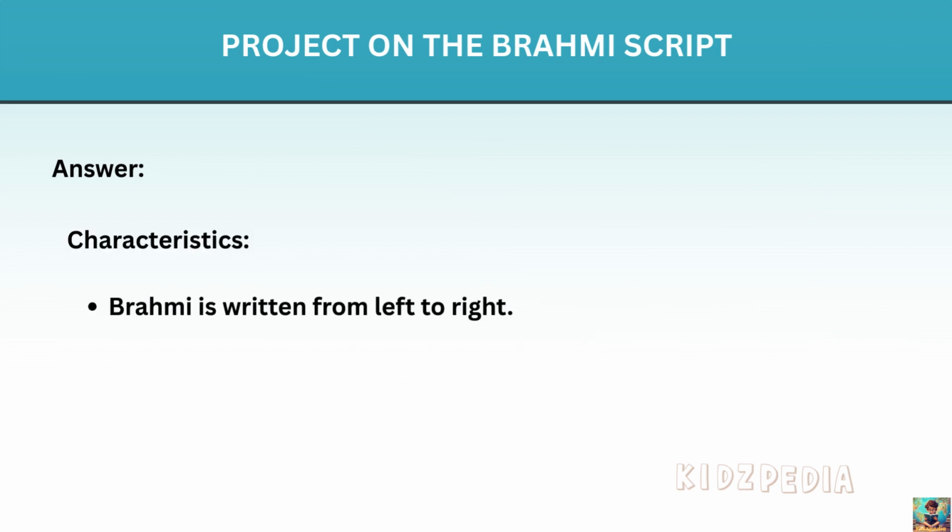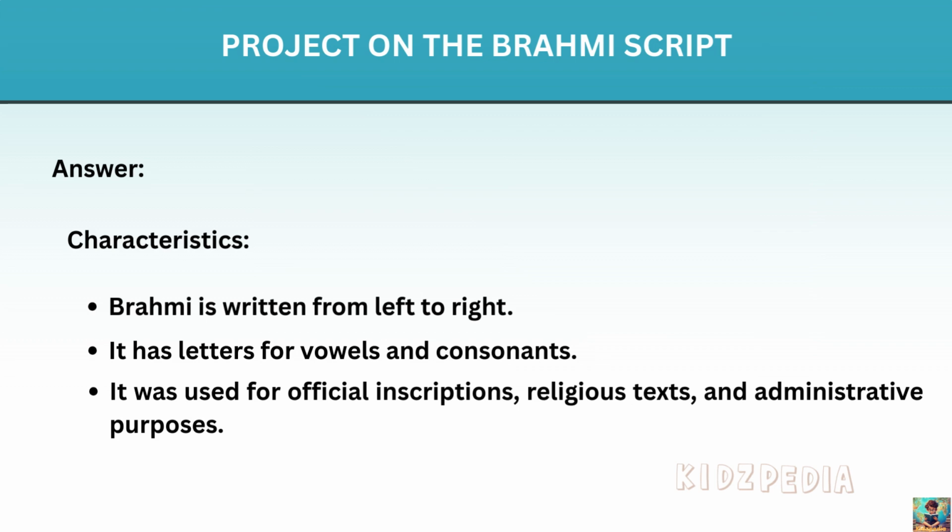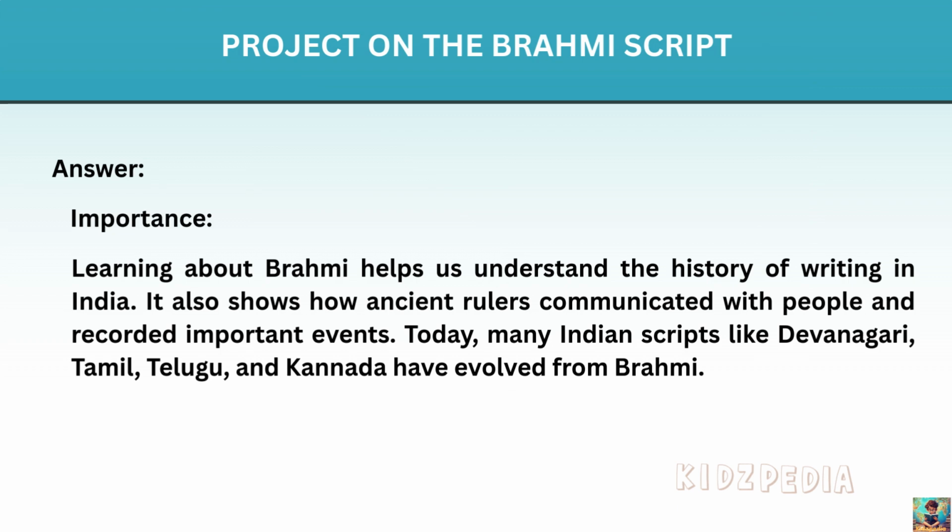Brahmi is written from left to right. It has letters for vowels and consonants. It was used for official inscriptions, religious texts, and administrative purposes. Importance: learning about Brahmi helps us understand the history of writing in India. It also shows how ancient rulers communicated with people and recorded important events.